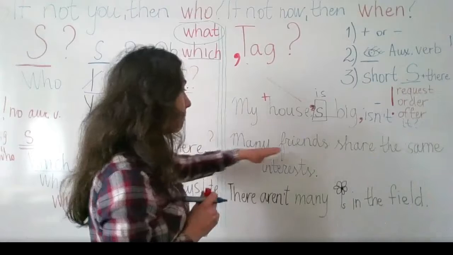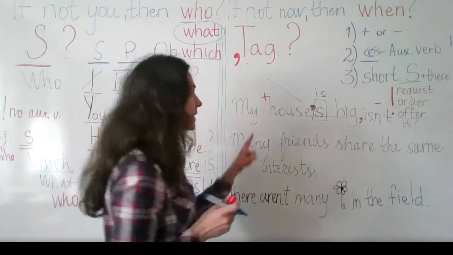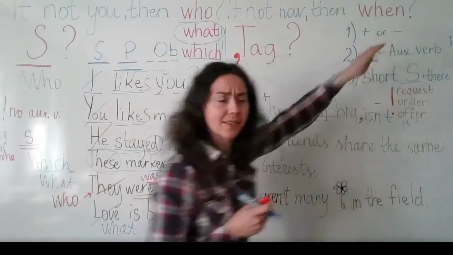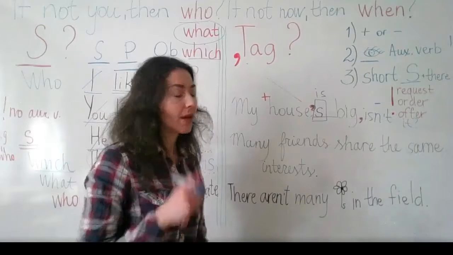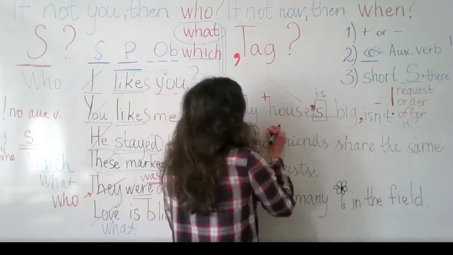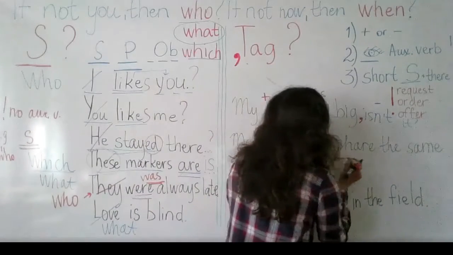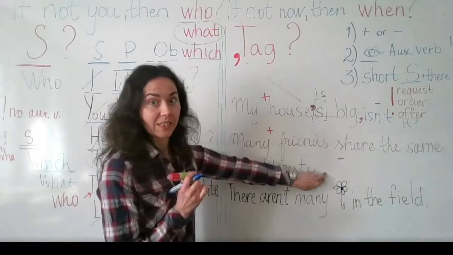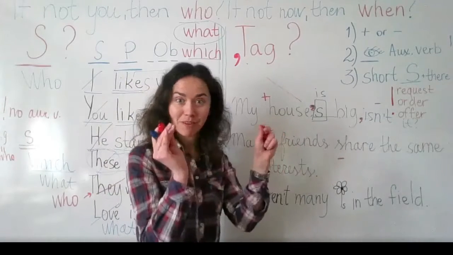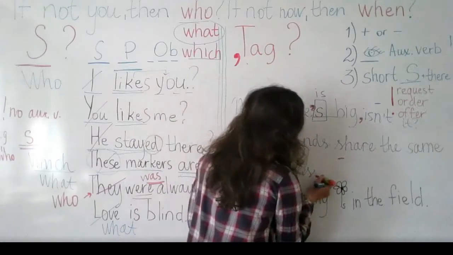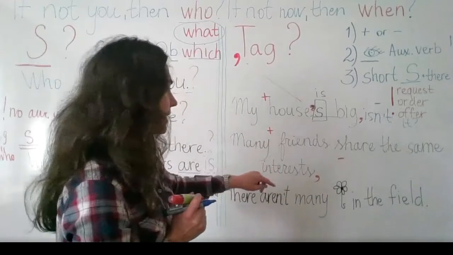The second one. My friends share the same interests. So help me, tell me, is it a positive or negative sentence? I say, many friends share the same interests. Positive. So you see, I mark it for myself. I need to make sure that I do not forget that I need to make a negative form of this auxiliary verb here. Plus, minus, minus, plus, like a battery. And of course, we continue, we have to have this comma here. Many friends share the same interests.